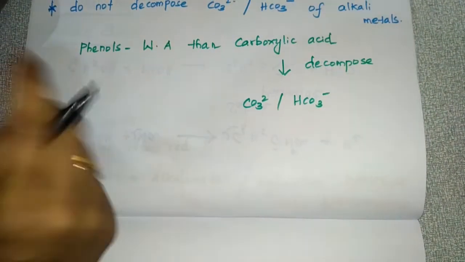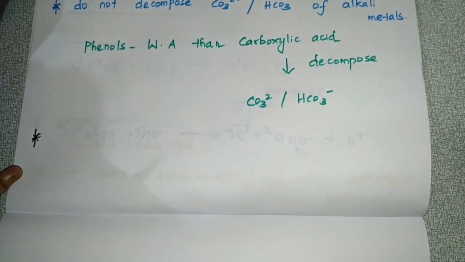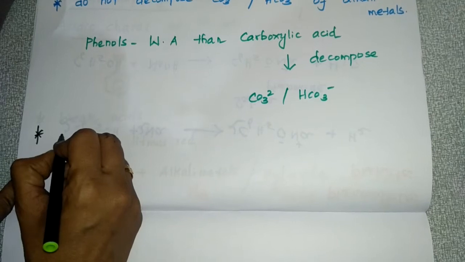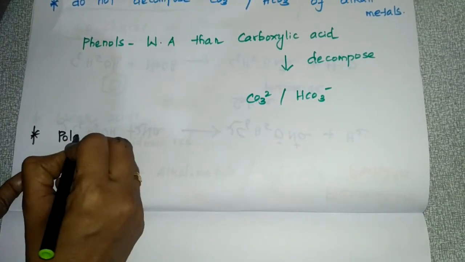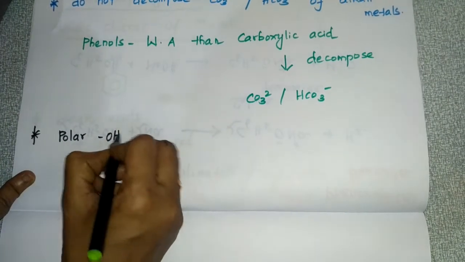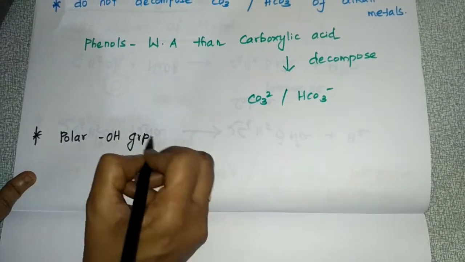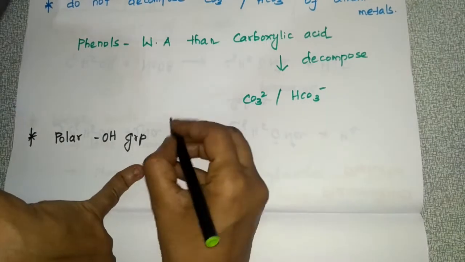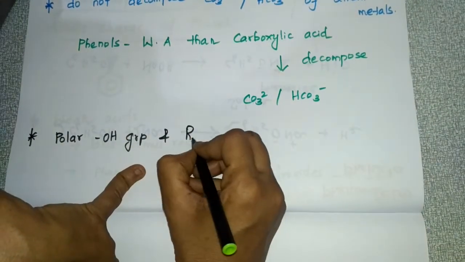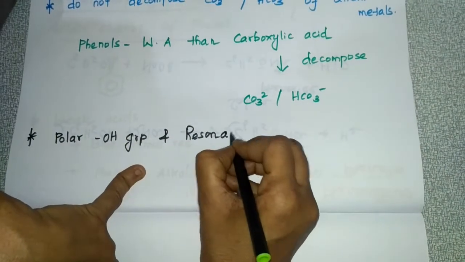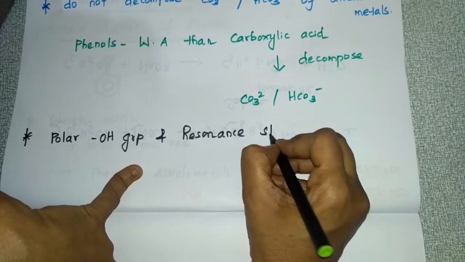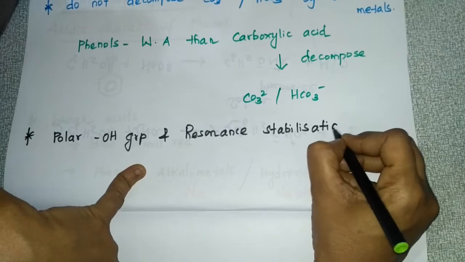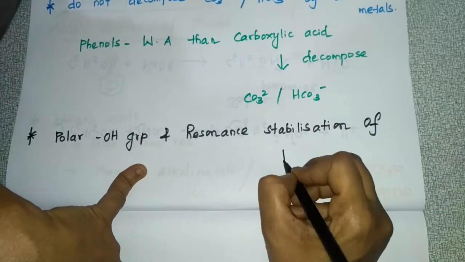Okay, so how come this phenol is having this acidic character? This acidic character of phenol is due to the polar OH group, and not only this, but also the resonance stabilization of the phenoxide ion.